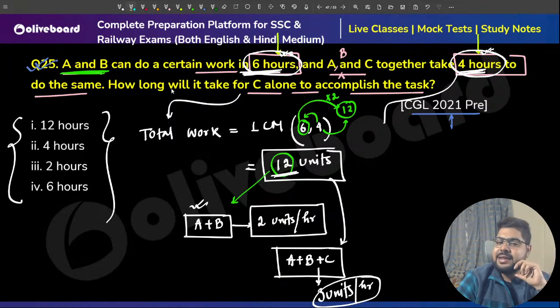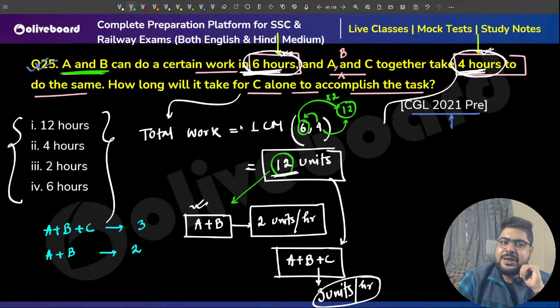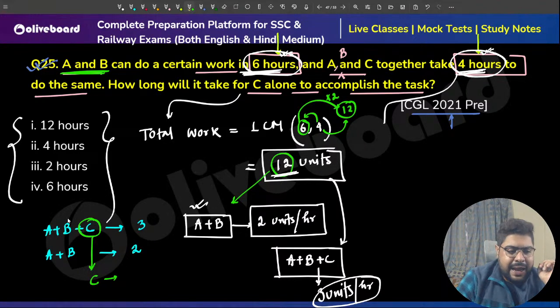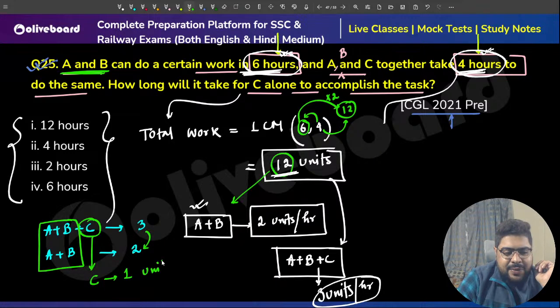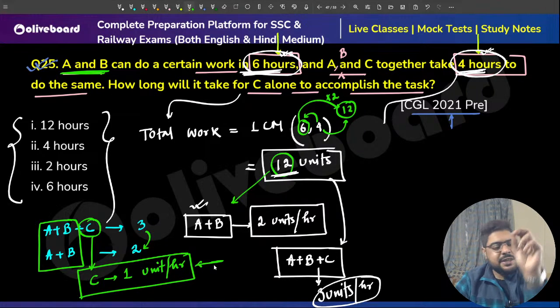Now please think like this. A plus B plus C, they are doing 3 units an hour. And A and B, they are doing 2 units an hour. So from here, can you tell me what is the efficiency of C? How much is C doing in an hour? A and B are gone. So 3 minus 2, that means 1 unit an hour that C is doing. Meaning the efficiency of C is 1 unit per hour.